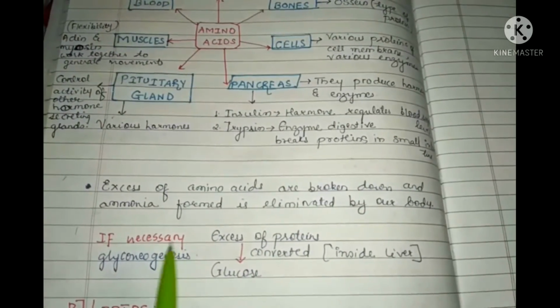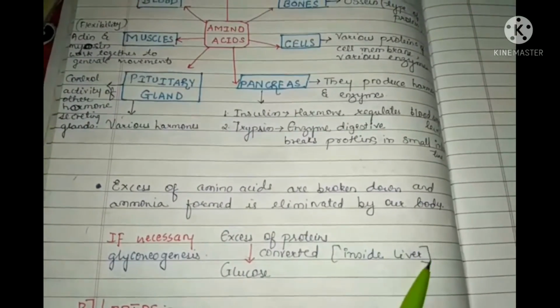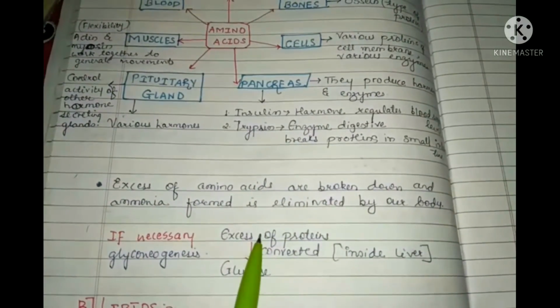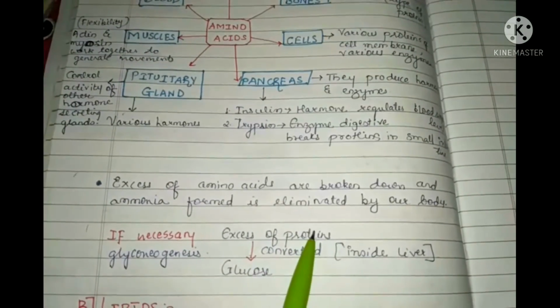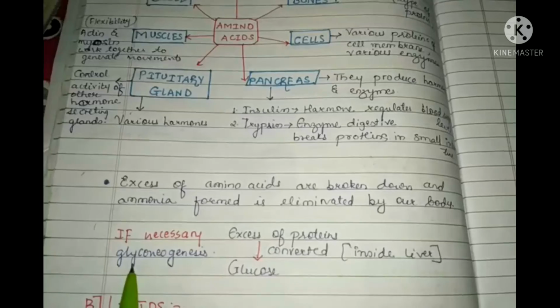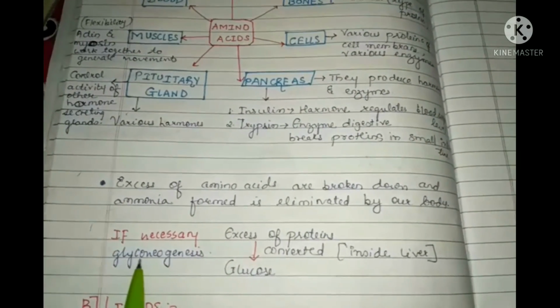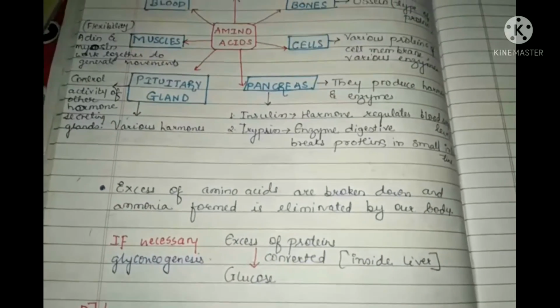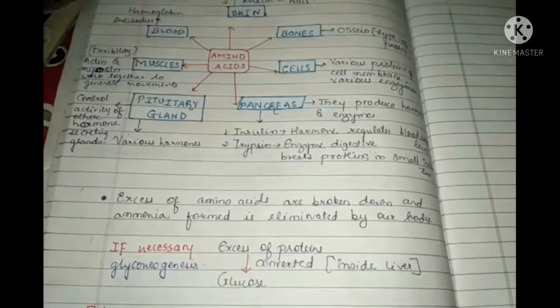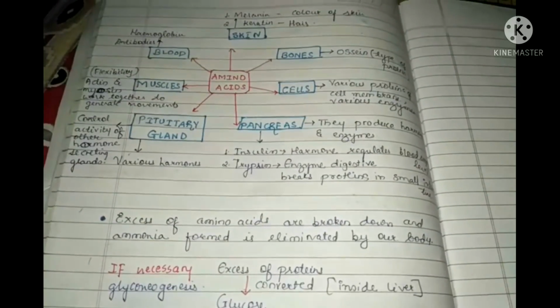If necessary, excess proteins are converted into glucose inside the liver, and this process is known as gluconeogenesis. So this is all about proteins and energy production. Have a good day, students.